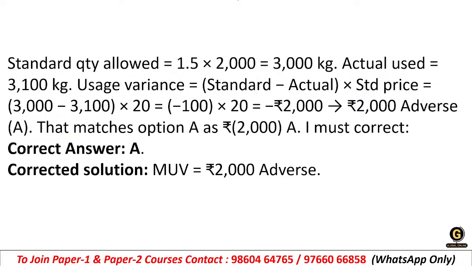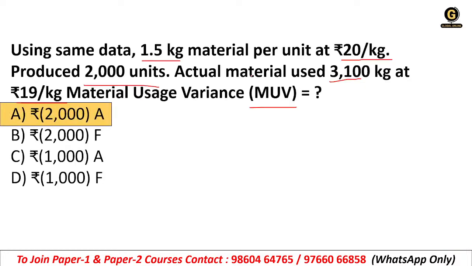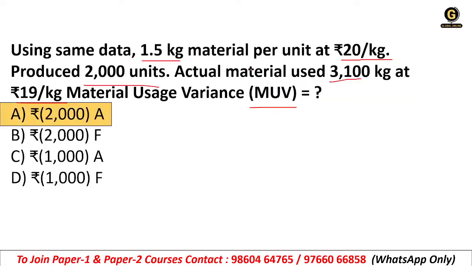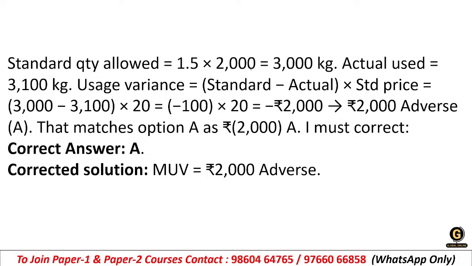Why? Let's calculate. We need to calculate the standard quantity first. So 1.5 kg per unit, and 2000 is the produced units. So we will have 3000 kg as the standard quantity. It is actually used 3100, so we have used 100 kg extra, right?